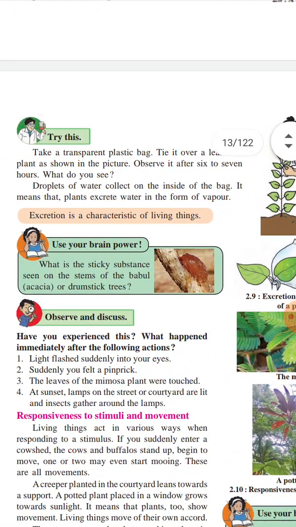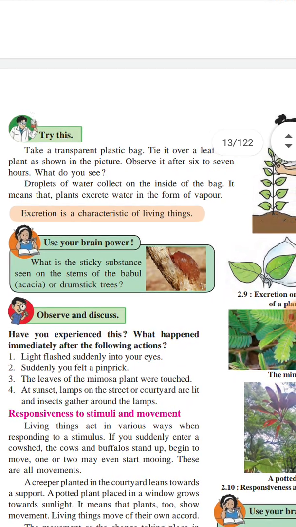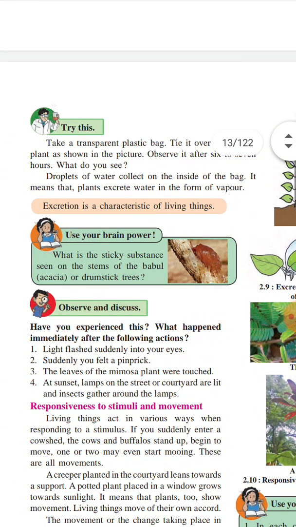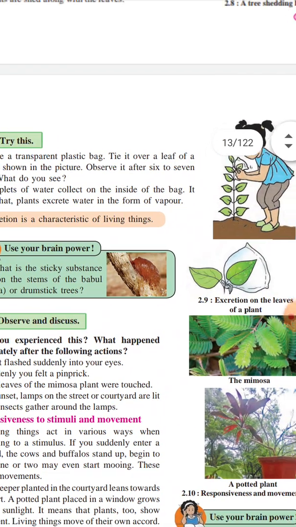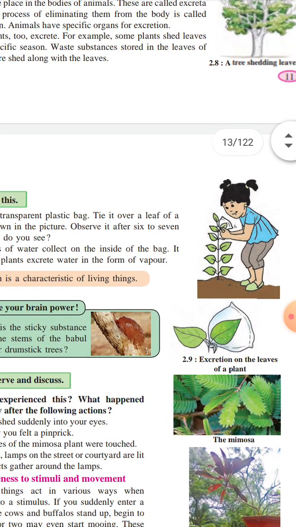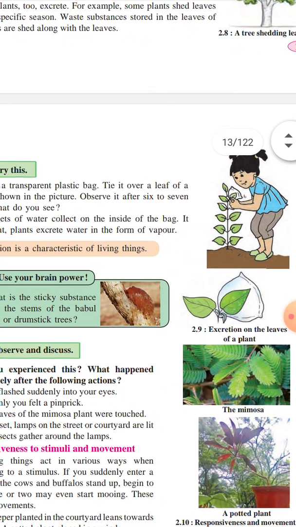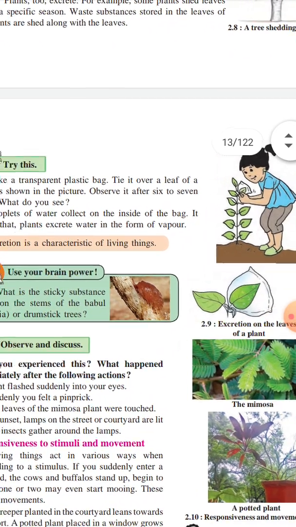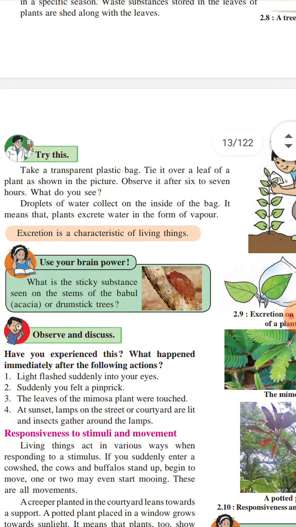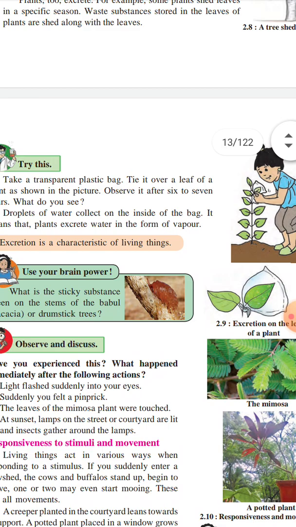See, droplets of water collect on the inside of the bag, and it means that plants excrete water in the form of vapor. When we tie the bag over a leaf and after 6 to 7 hours we see droplets of water collected inside the bag.